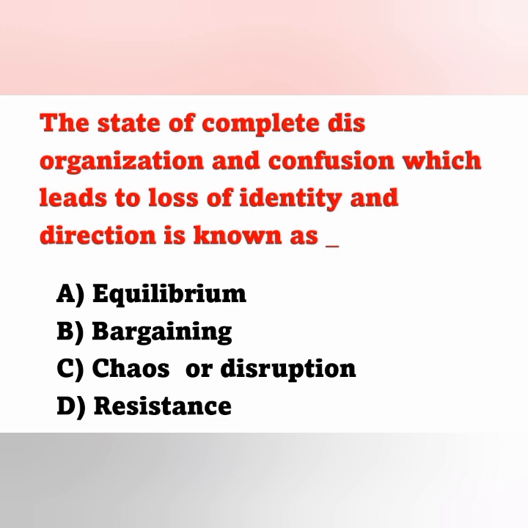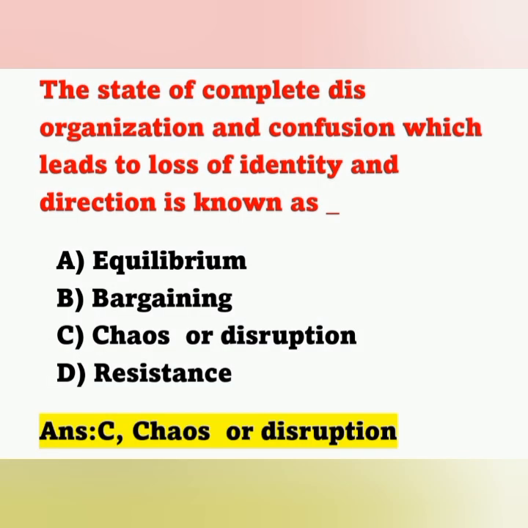The patient is disorganized and confused, which leads to loss of identity and direction, and that is known as chaos or disruption. Option C is the correct answer. That is, the person is not able to cope with the existing problem and becomes disoriented or confused.